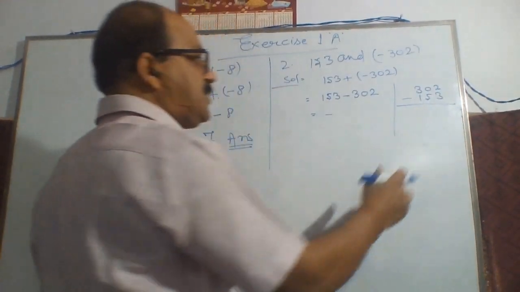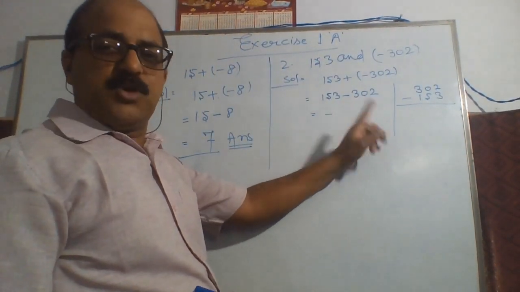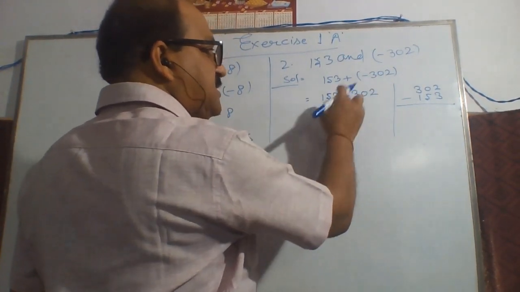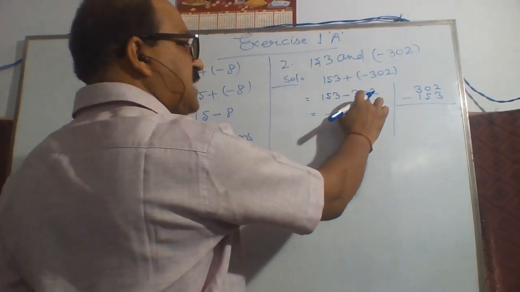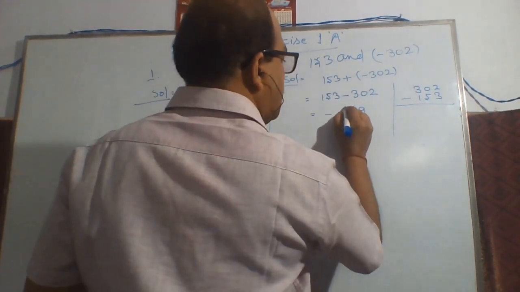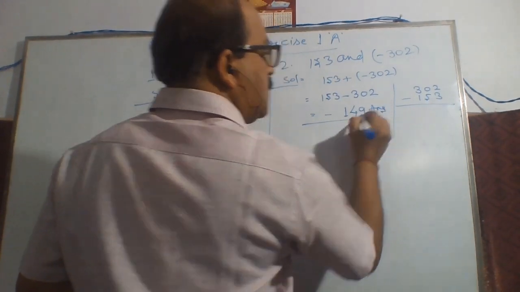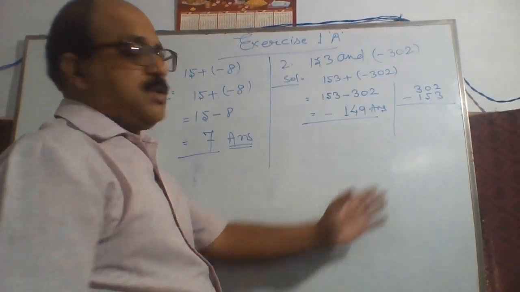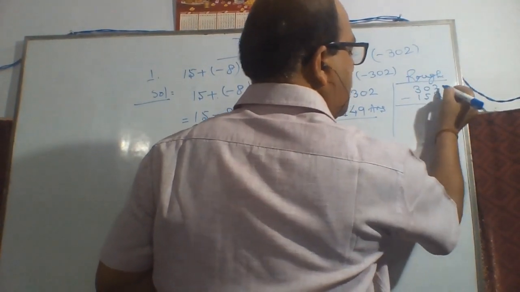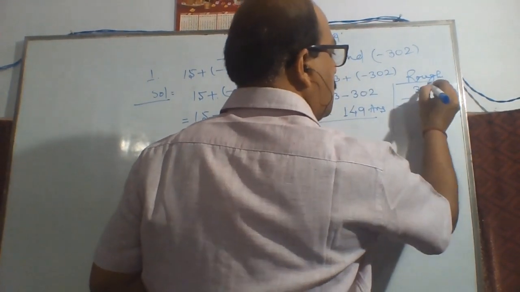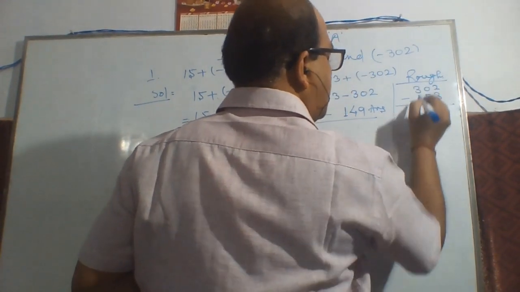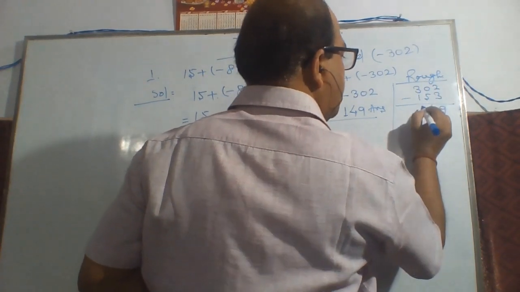You can do it in a vertical or horizontal method, both work. 2 is smaller than 3, so 12 minus 3 is 9. 1 is borrowed from here, so it becomes 9. 9 minus 5 is 4, and 2 minus 1 is 1. This is your answer. For your clear concept, this is your rough work.